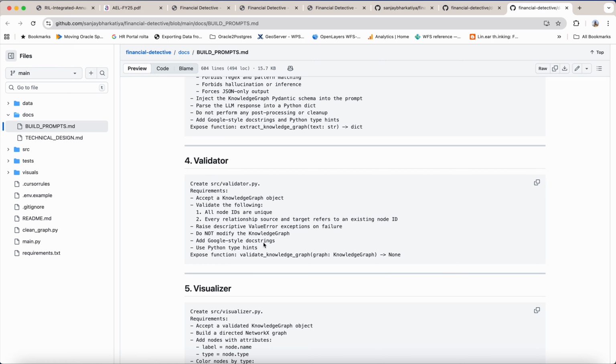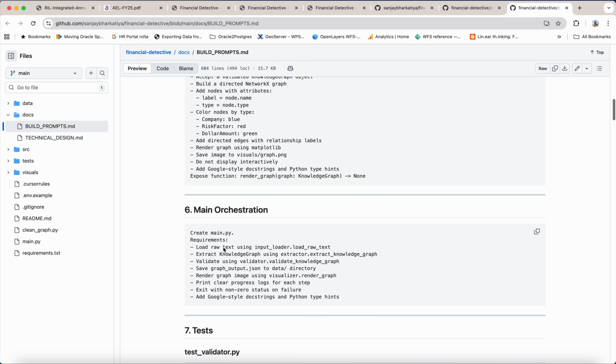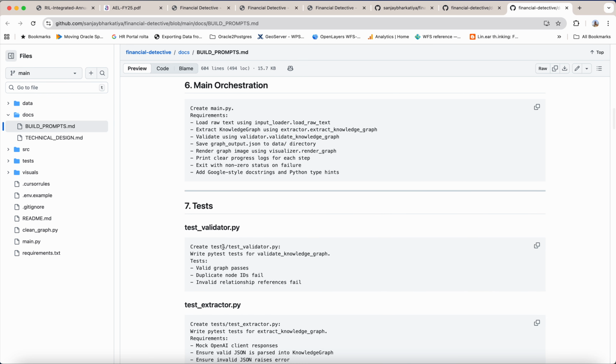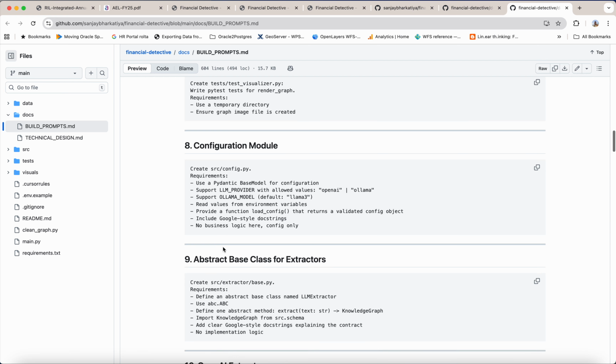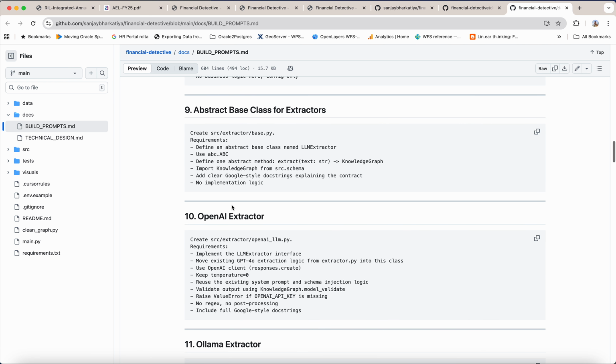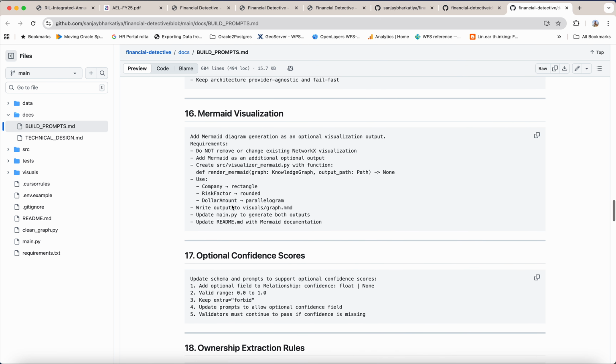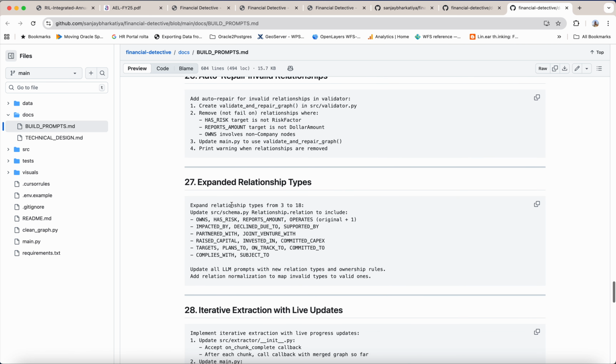So each prompt has been given to Cursor. Mainly the model used was Claude Opus in agentic AI mode for development. Validator package, visualizer, main orchestration, test cases, configuration module, abstract base class for extractors, OpenAI, Ollama, factory pattern. So these are my prompt files.